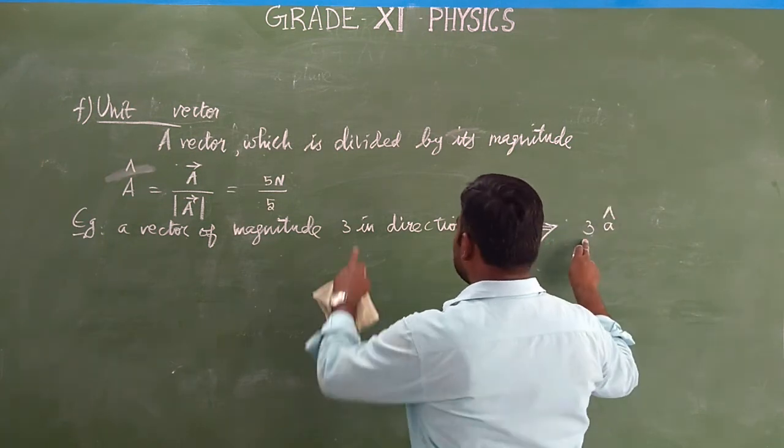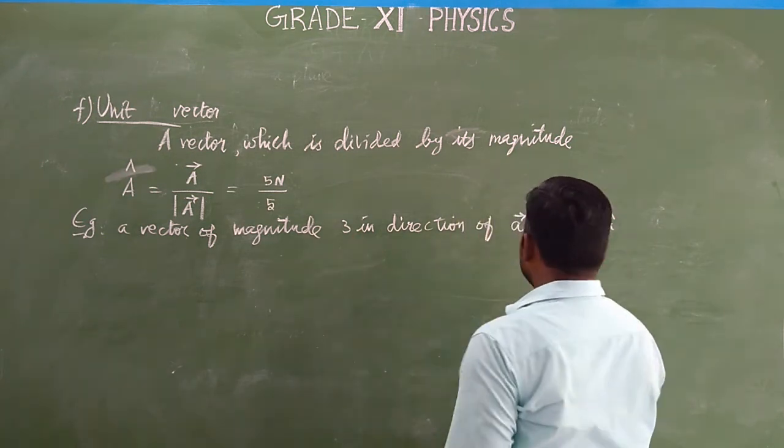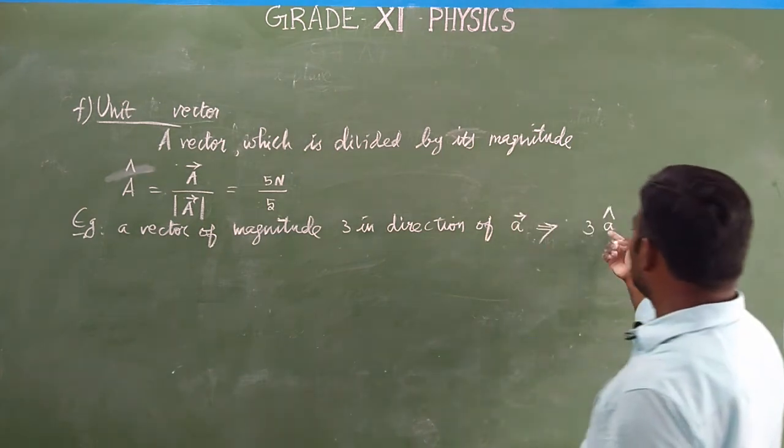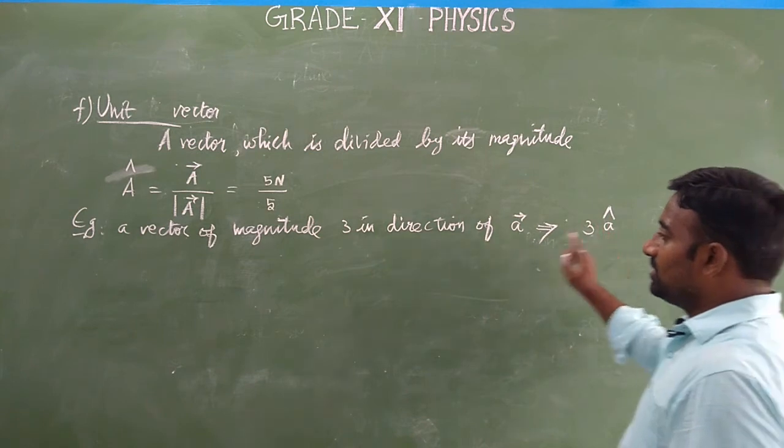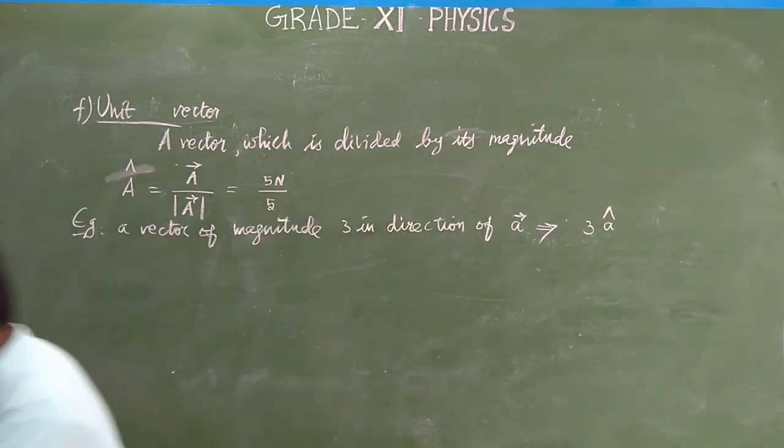3A cap. Here 3 is the magnitude and the direction of the vector is A vector. So what is the unit vector? This is the unit vector. Okay, right. So similarly another one.